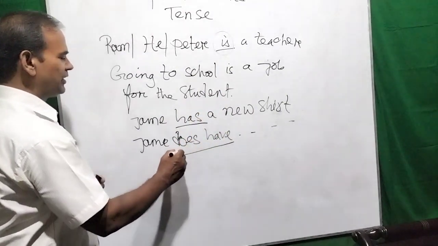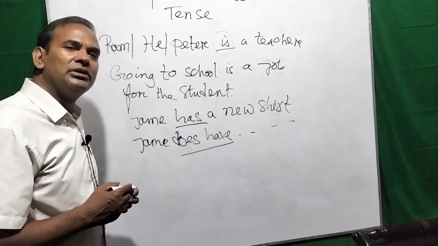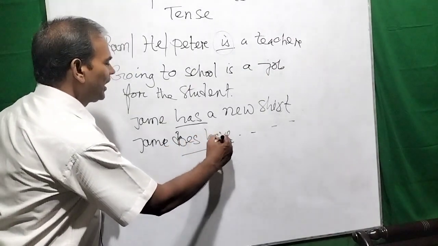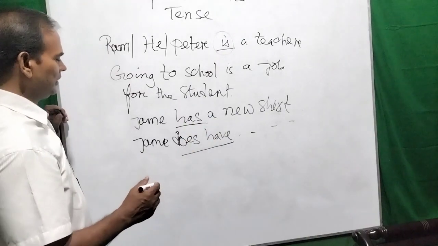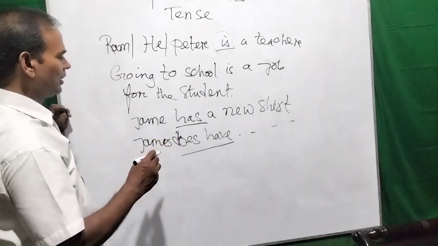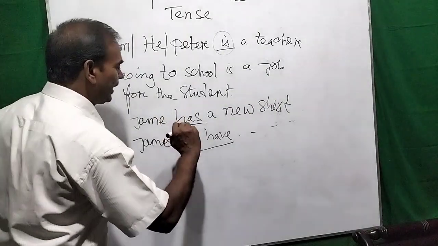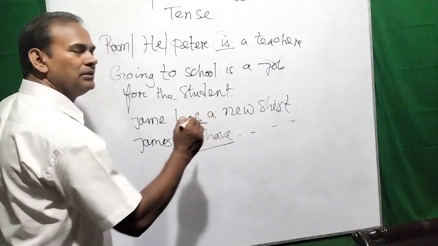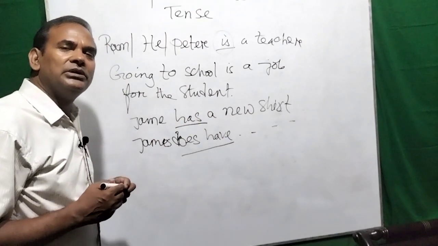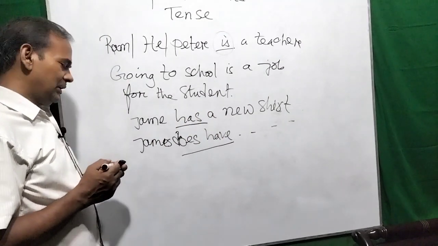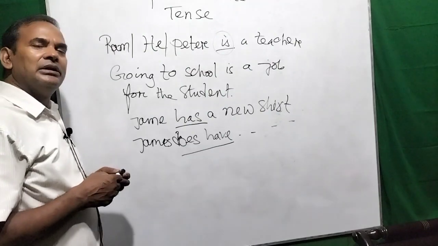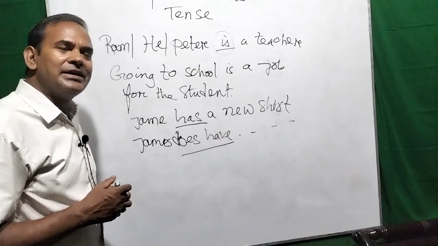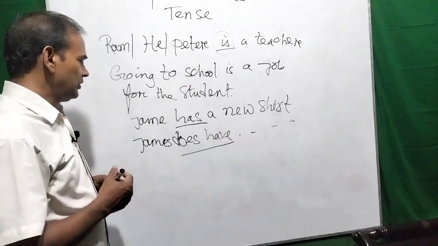If I take does before the verb to have, the form of verb to have remains have. James does have a new shirt. So this is the emphasis of the verb. That means James does not have any other dress than a shirt.